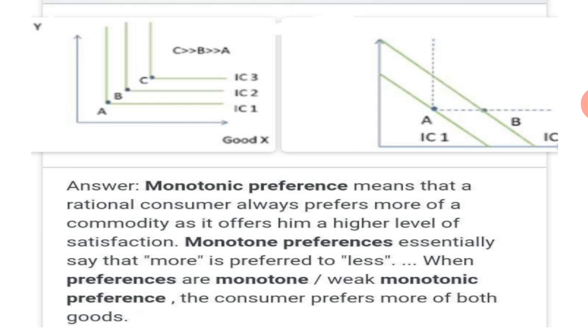He will choose the highest one. Monotonic preference means that a rational consumer, rational meaning one who always wants maximum satisfaction, always prefers more of a commodity as it offers him a higher level of satisfaction. So he always goes for the higher level of satisfaction.